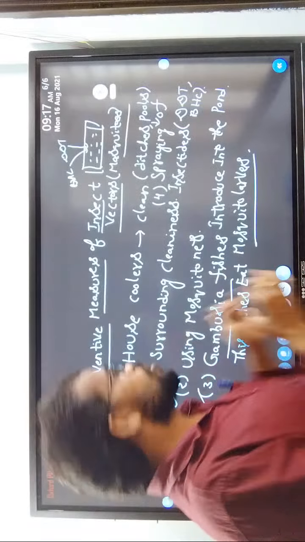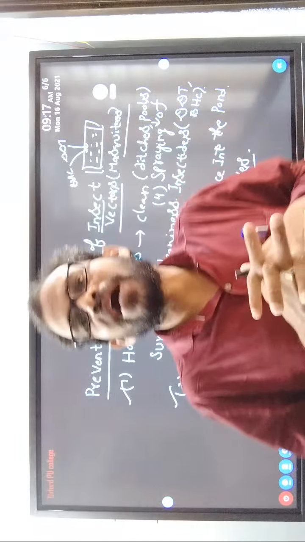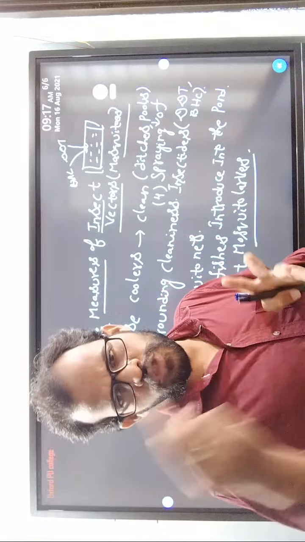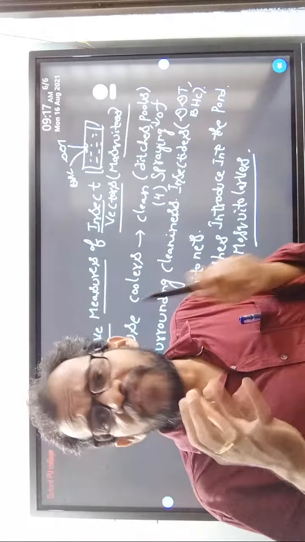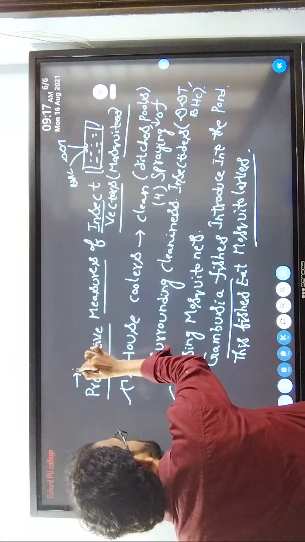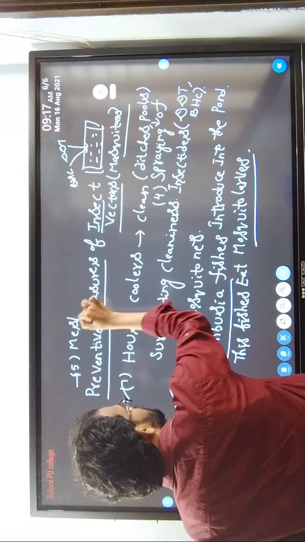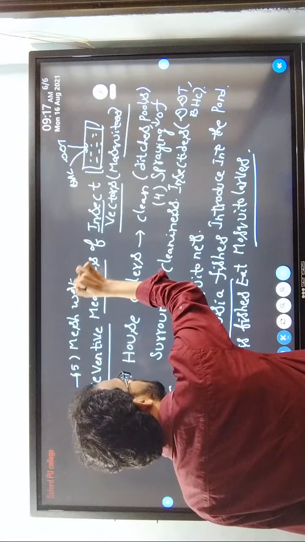And also, in our house, we cover the windows and doors with mesh work. What is it? Mesh work.